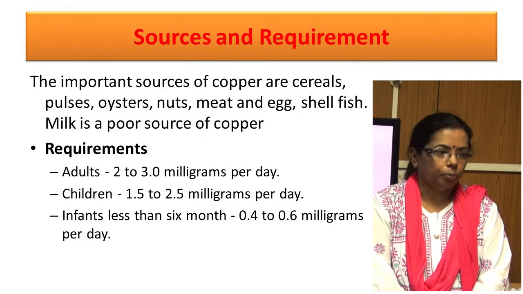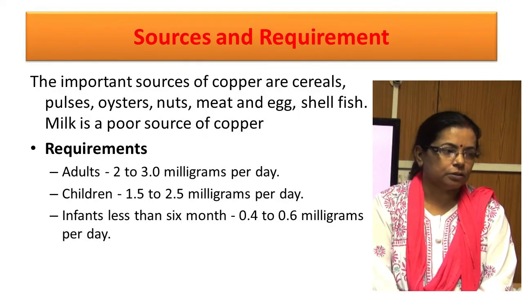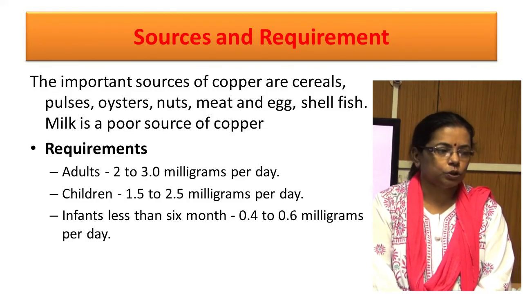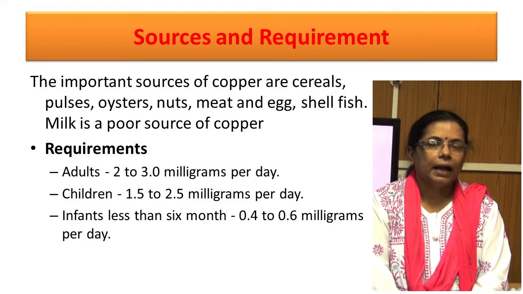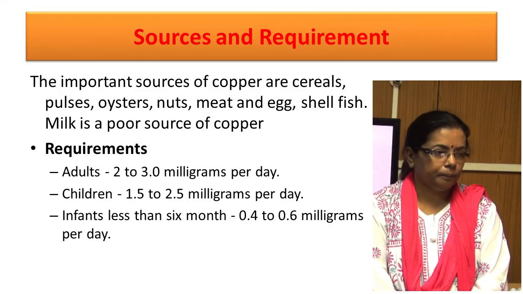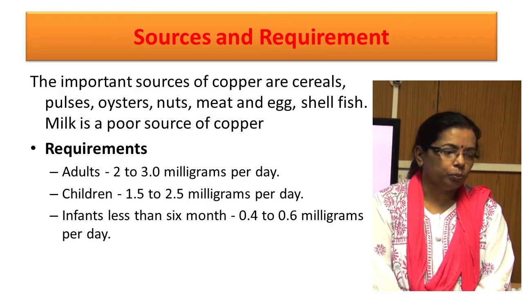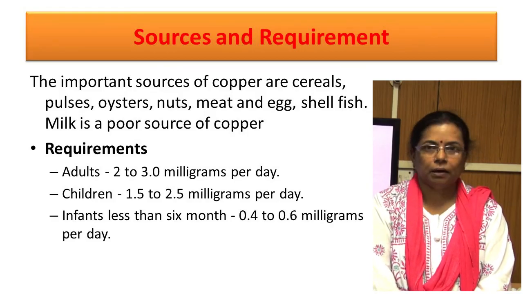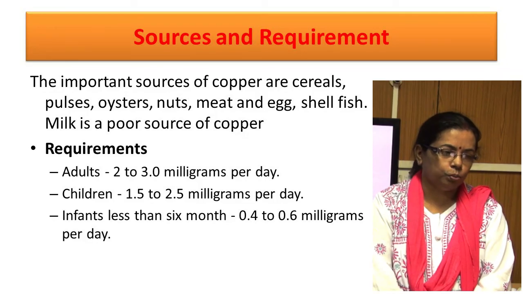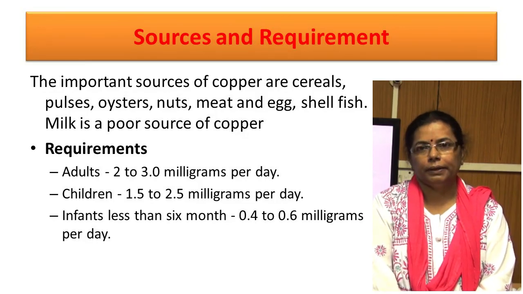Important sources of copper are cereals, pulses, oyster, nuts, meat, egg and shellfish. Milk is a poor source of copper. An adult requires 2 to 3 milligrams per day. Children need 1.5 to 2.5 milligrams per day. Infants less than 6 months need 0.4 to 0.6 milligrams per day.